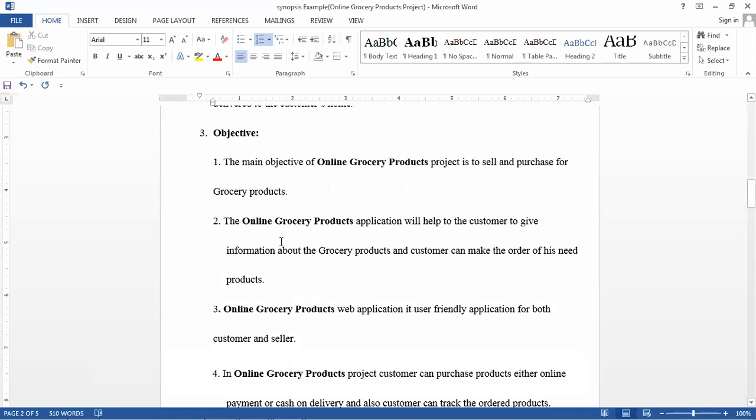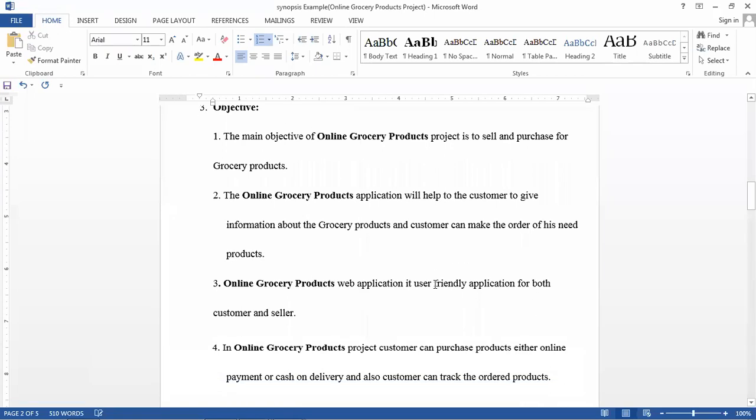The next one: the online grocery product application will help give the customer information about the grocery products. Whenever the customer visits our application, he can see the details of the grocery products, such as the ingredients of a particular product, the cost, the size, the weight, and the company of the product. All this information will be available to the customer, and he can order whatever he needs and purchase the products online. That is the main aim.